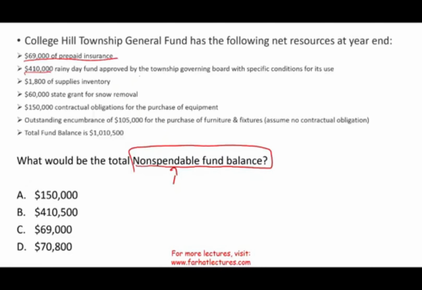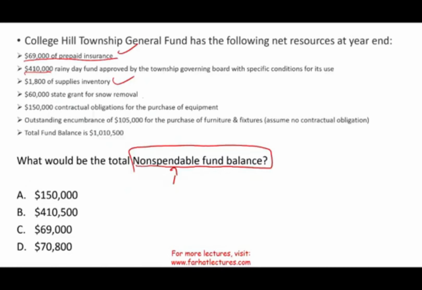410,000 rainy day fund approved by the township governing body with specific condition for its use. Well, for one thing, we can use it, we can spend it into cash, so that does not fit the non-spendable. We're going to see where this 410,000 fits under which fund balance. 1,800 of supplies inventory. I told you, if you're running the government, you need supplies, you need inventory. That's non-spendable. You would use it.